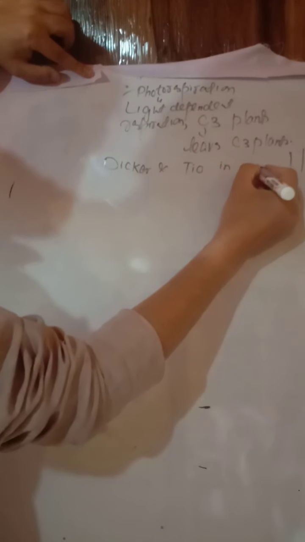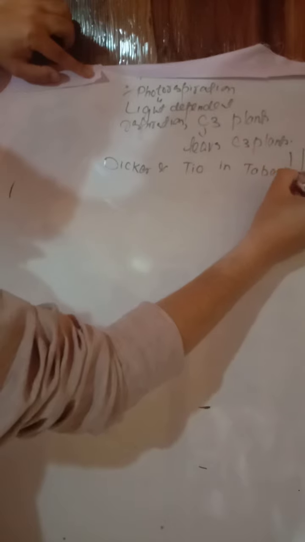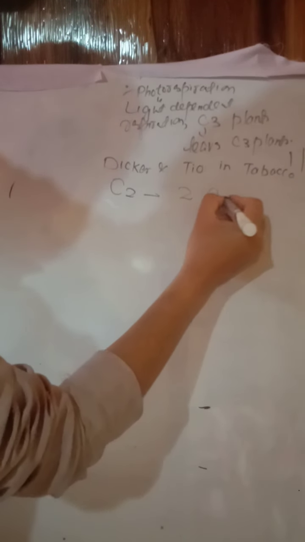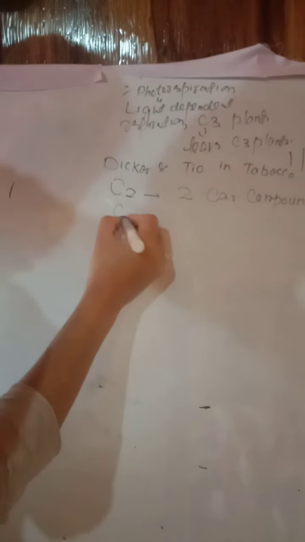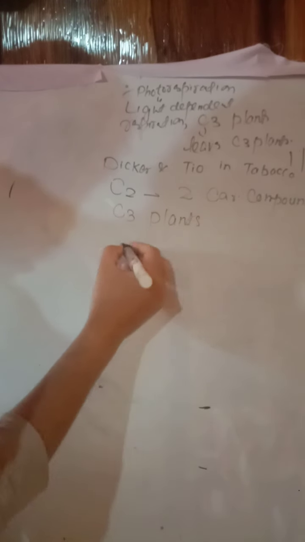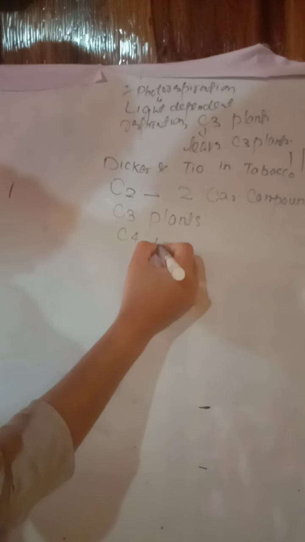Photorespiration was discovered by Decker and Tio in tobacco leaves. Photorespiration is also called a C2 cycle because the first stable compound formed is a 2-carbon compound. Photorespiration occurs only in C3 plants and is absent in case of C4 plants.